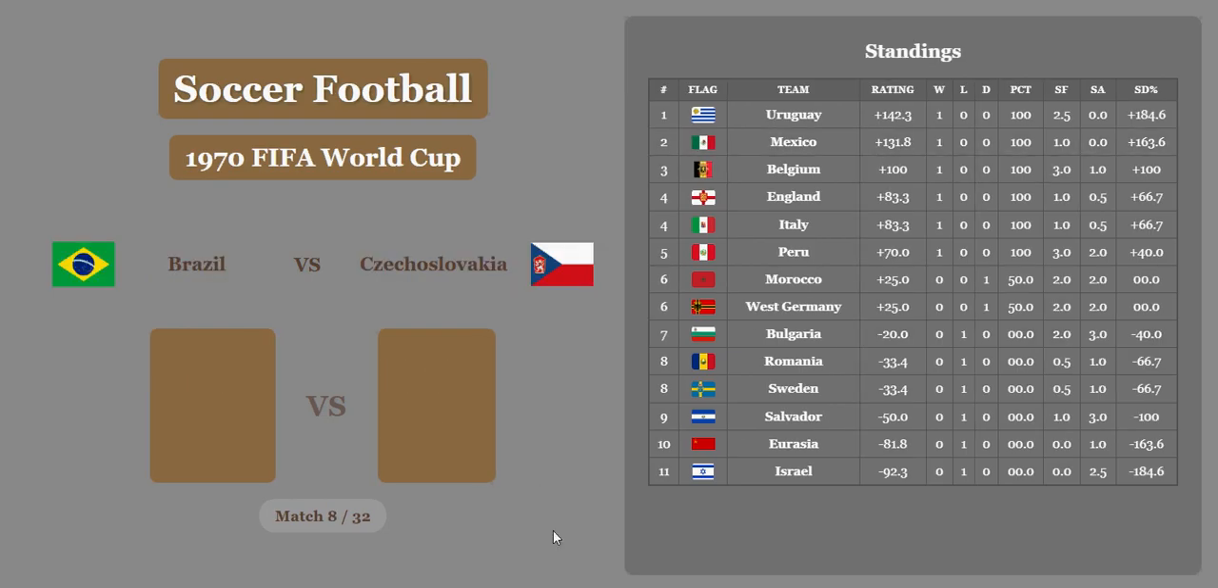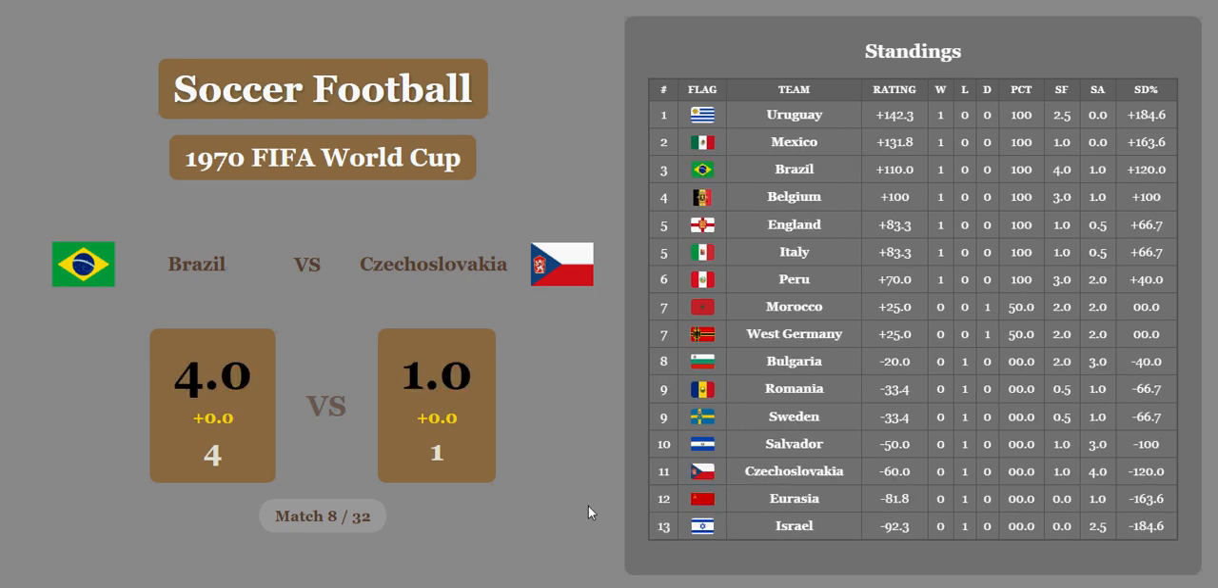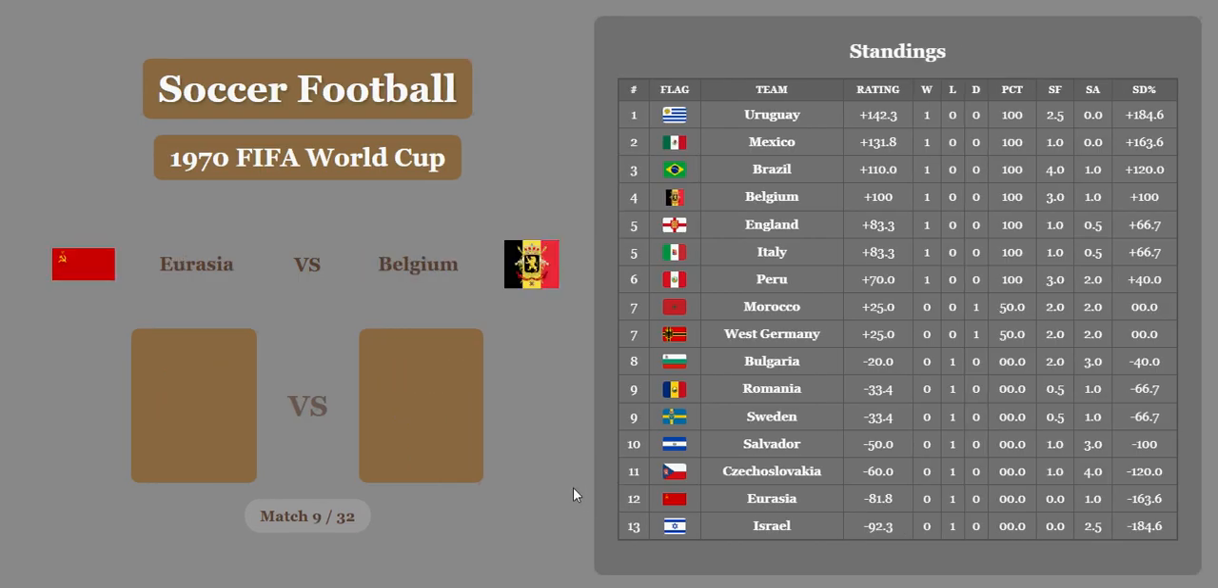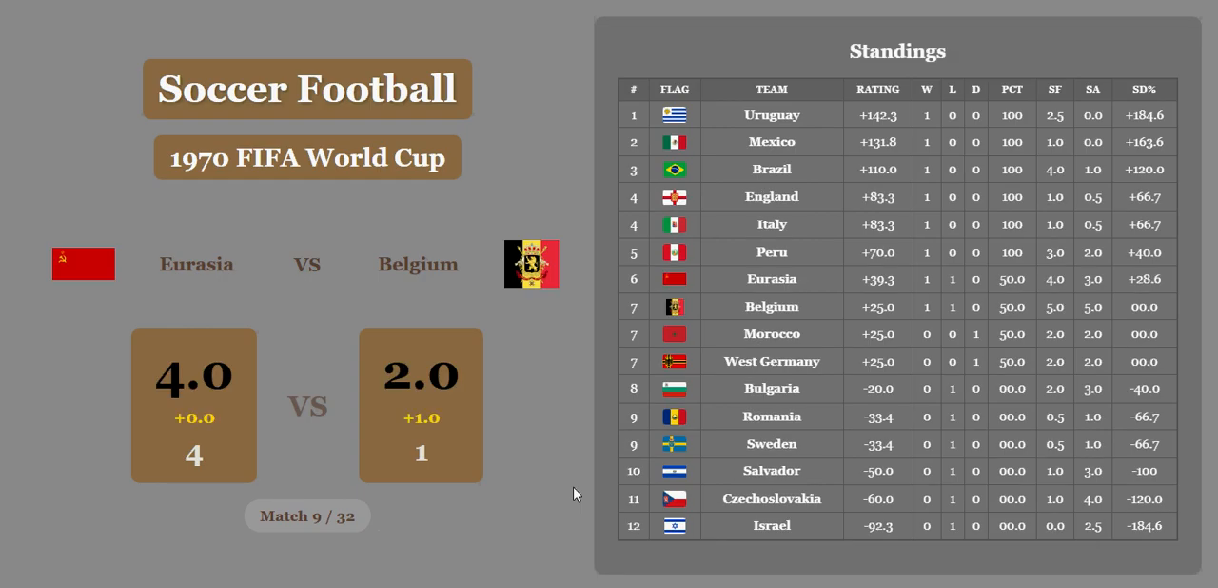Brazil versus Czechoslovakia. 4-1. Not even close. No significant economic difference according to the algorithm. So Brazil's going to take 3rd place. Czechoslovakia in 11th, under Salvador, above Soviet Union. Speaking of which, they're playing Belgium right now, and they get a huge win over Belgium. Belgium's going to get a whole goal for economic difference, but that'll cut the lead in half. Still a huge win for Soviet Union.